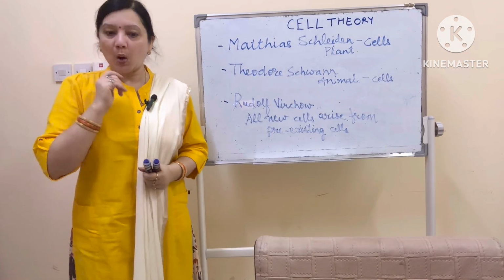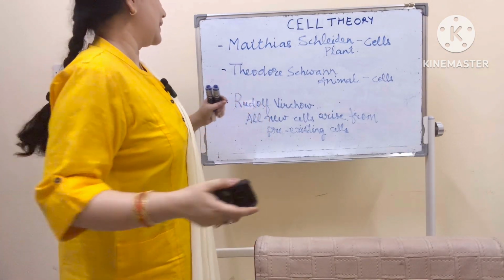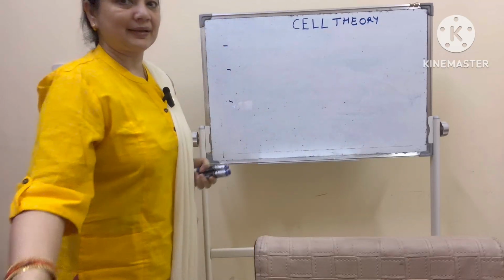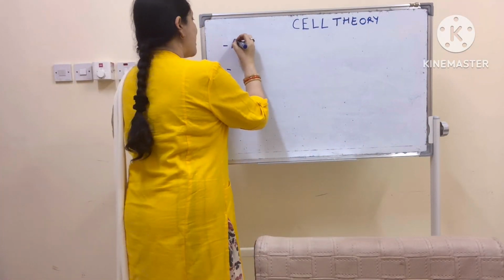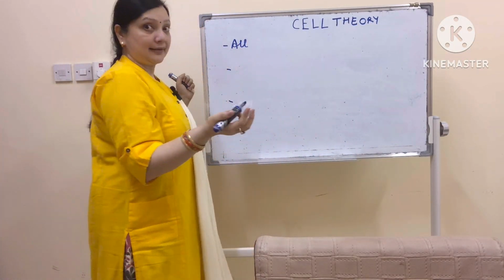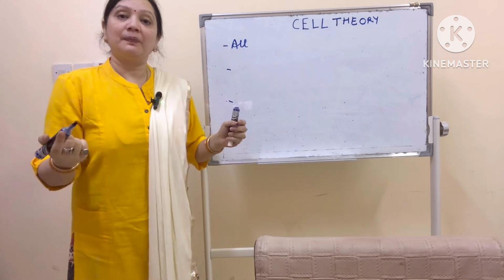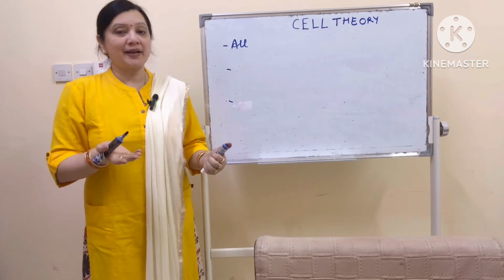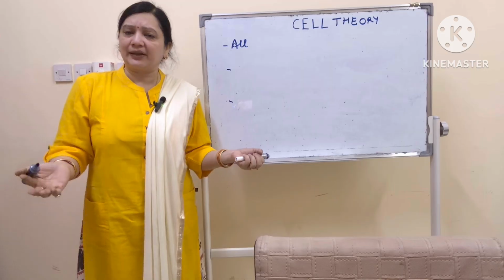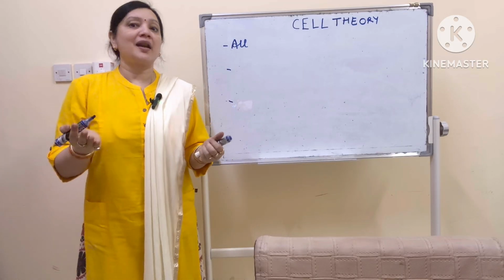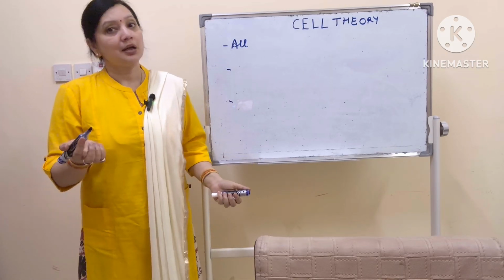Postulates means points. The first point says all living things. Matthew Schleiden said about plants, whereas Theodor Schwann said about animals. They both are living things. We can club plants and animals together in one category called living things.